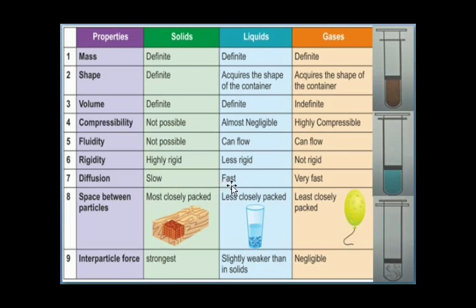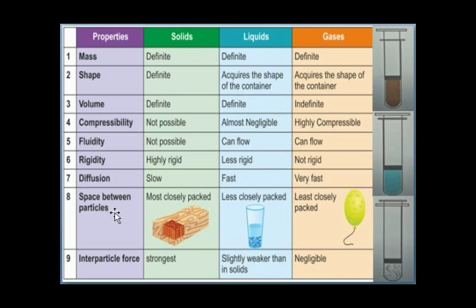Coming to the liquids, they have some intermolecular spaces, so they can move freely when compared to the solid state, so the diffusion will be fast. In the case of gases, the intermolecular spaces are very high, so the movement of the particles is very high, and due to that motion, diffusion is very fast.